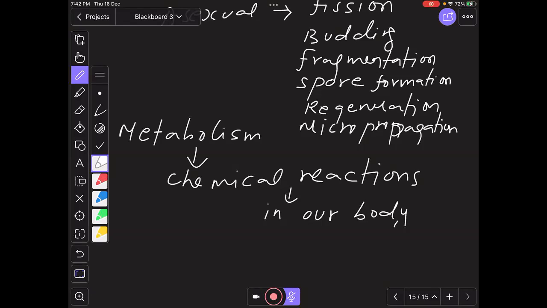So for each metabolic reaction, enzymes are involved. Because enzymes initiate the reaction, the reaction rate is faster with the help of enzymes, and the energy used is less. Without an enzyme, the reaction takes place, but it is slower and more energy is used. So always with the help of enzymes, the reaction takes place. So what is metabolism? It is about all the chemical reactions which happen. Is it clear?